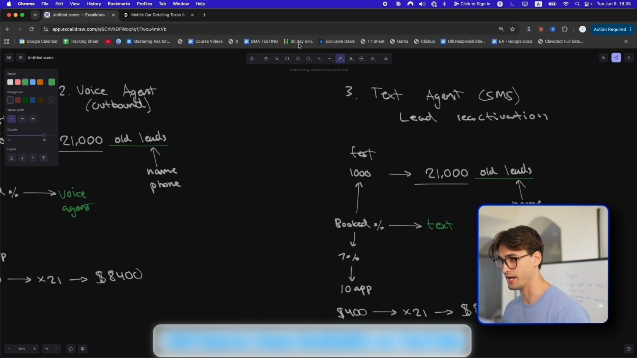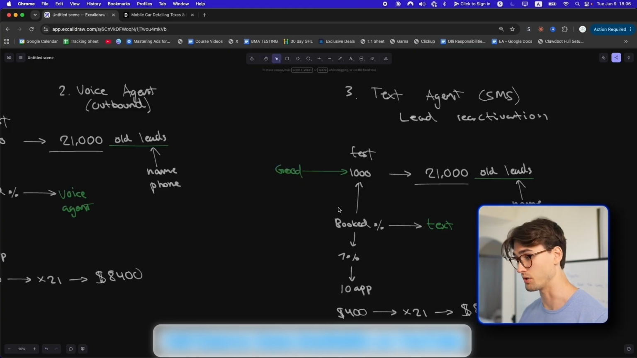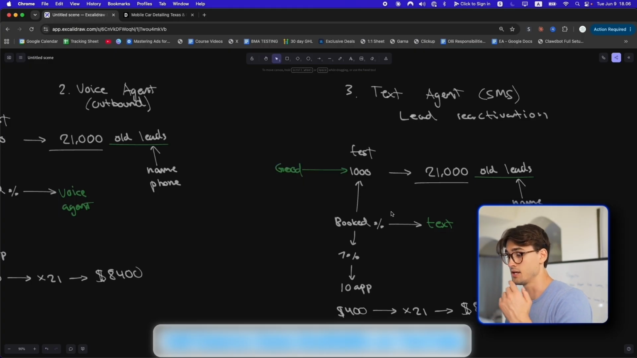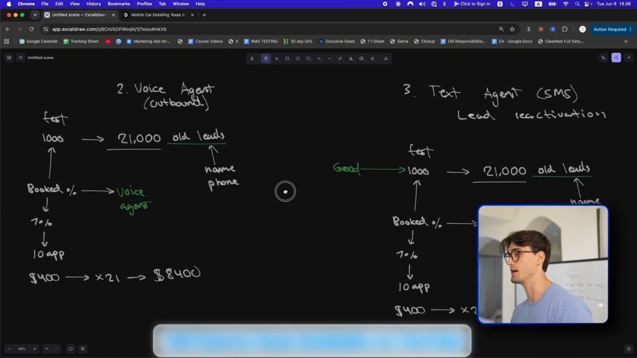There's a lot of things that need to align for this to work. The leads need to actually be good, which I think they are because I know how they get the leads and I know kind of like the system that they have in place in order to get the leads. I asked about that on the call. So I think they should be good. If we have good leads, then it's all up to us to create a really good voice agent and a really good text agent in order to make this lead reactivation campaign happen.